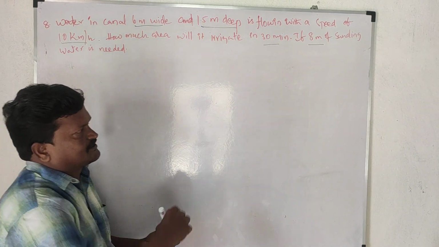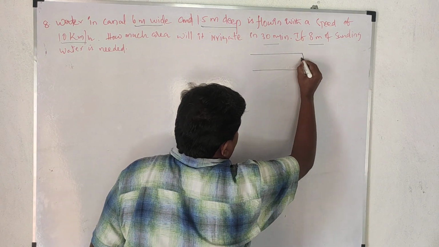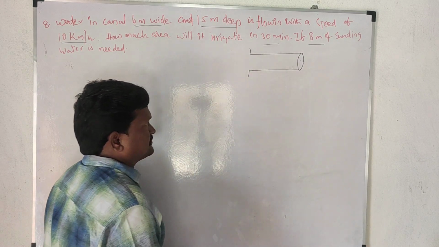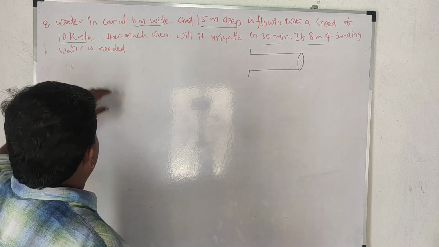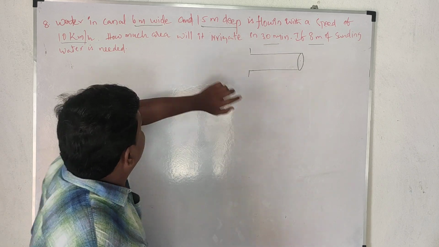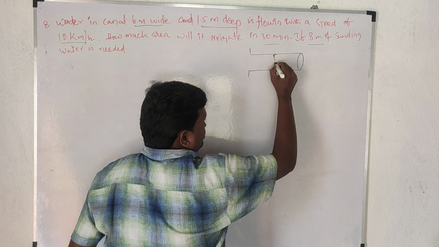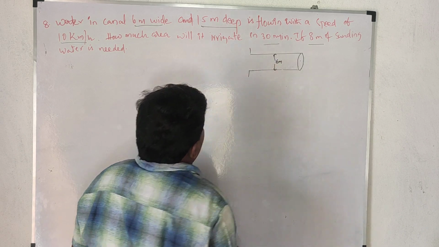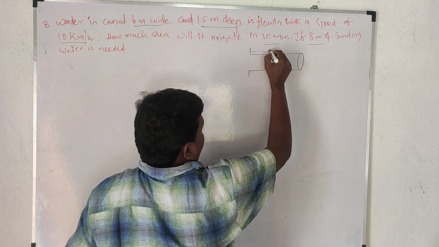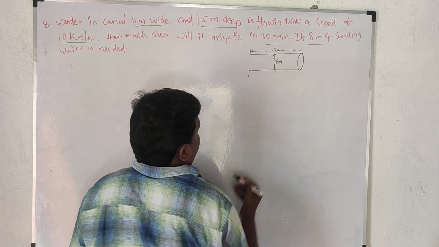So here one pipe is there. The pipe is in the shape of a cylinder. But here this one is in a rectangle form. The width is given. Width means from here to here. This is the width. It is 6 meters. And 1.5 meters deep means the length is 1.5 meters.